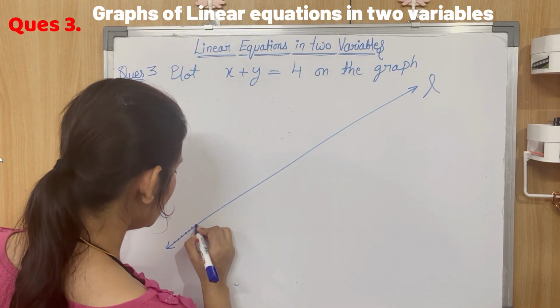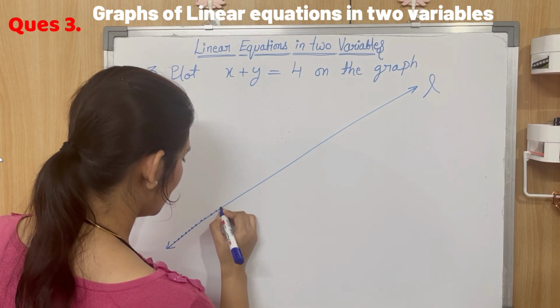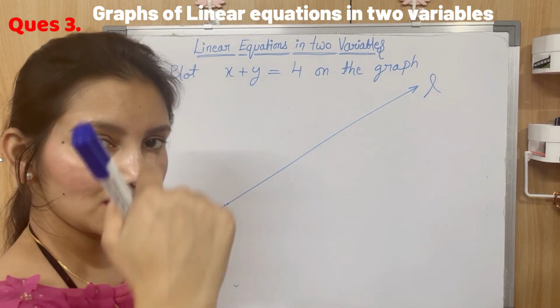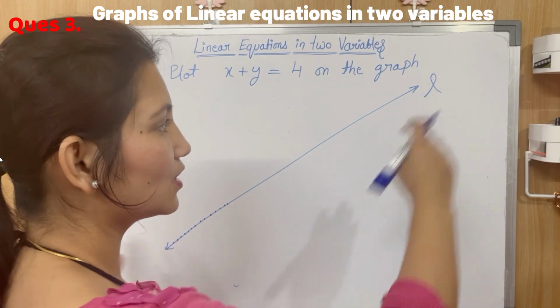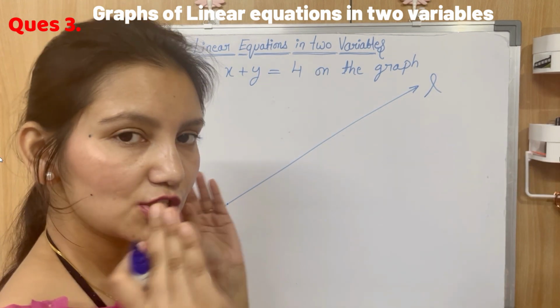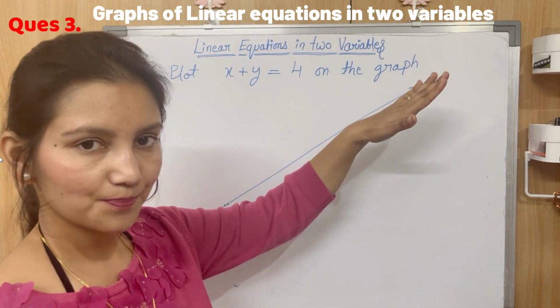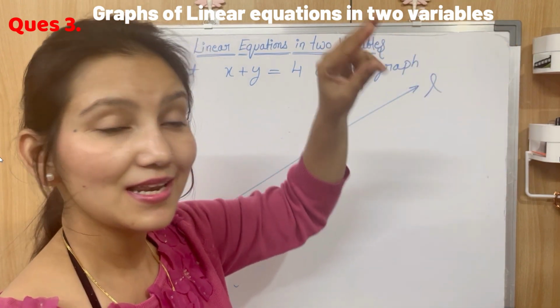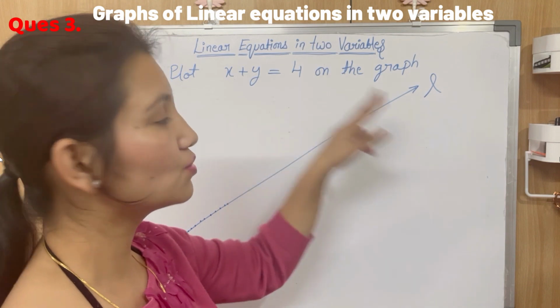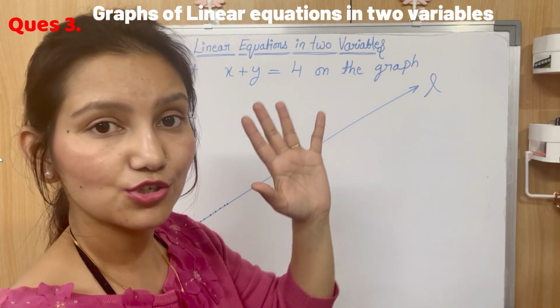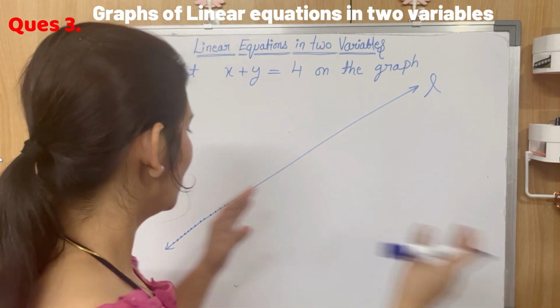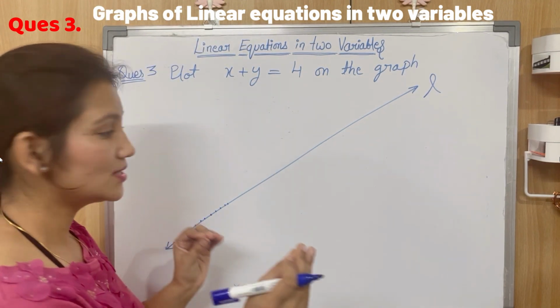You remember in part 1 of this chapter, I told you that a linear equation in two variables will surely give you a line, and linear equations in two variables will have an infinite number of solutions. What do those solutions mean? These solutions are the points.